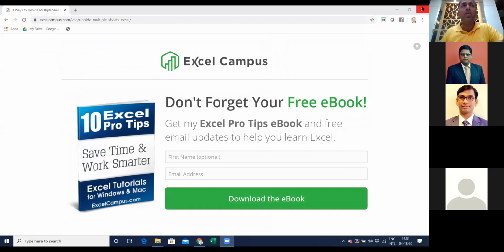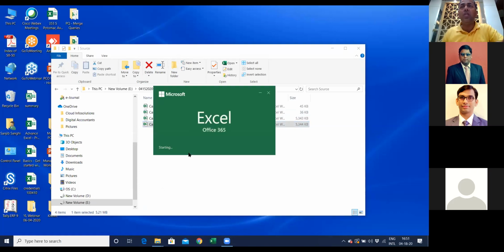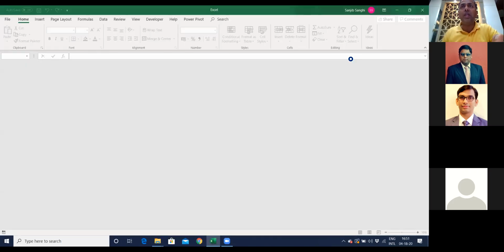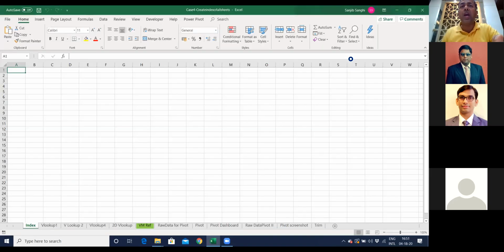Let me close this as well. Yes. Create index of all sheets. Now this is at times very useful when we are trying to combine worksheets. I'm going to show you this before Power Query.